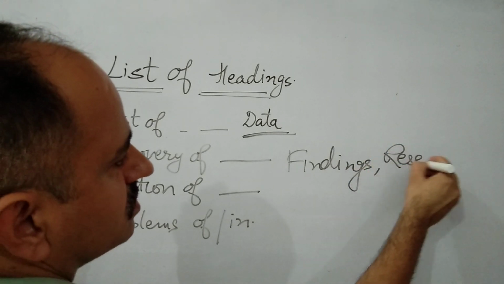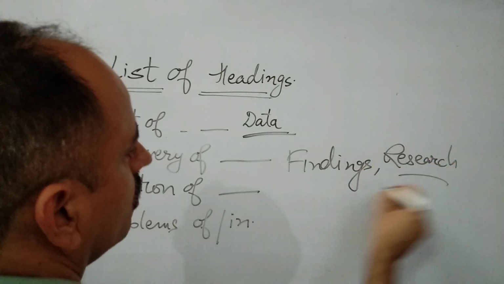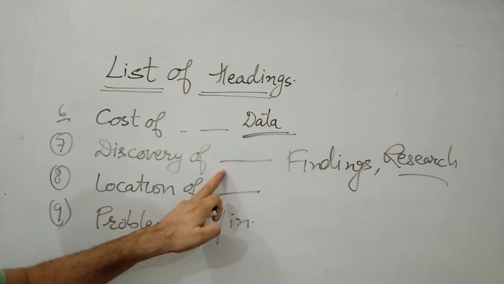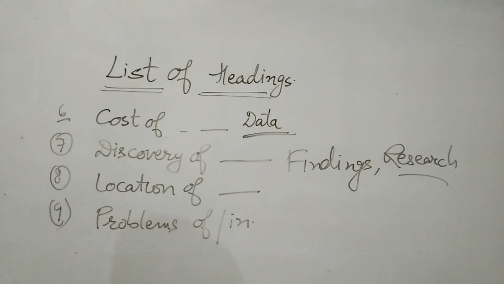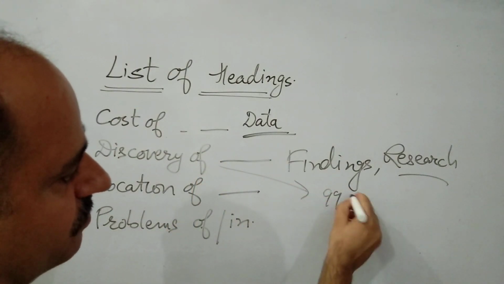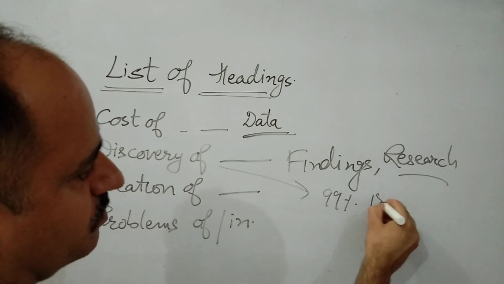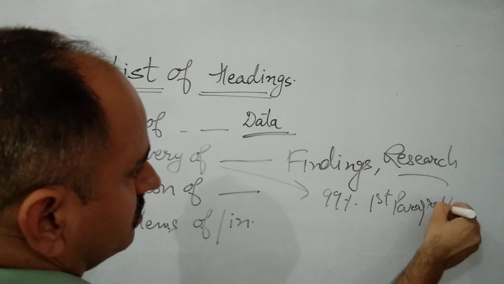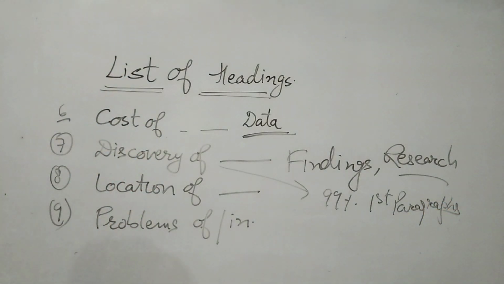And usually such paragraphs are at the beginning: 99% chances are that a discovery type of heading relates to the first paragraph. It's not sure, there may be certain exceptions, but usually it is seen that this kind of heading is related to the first paragraph.